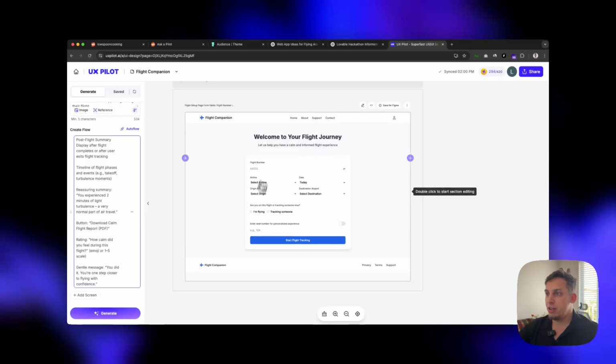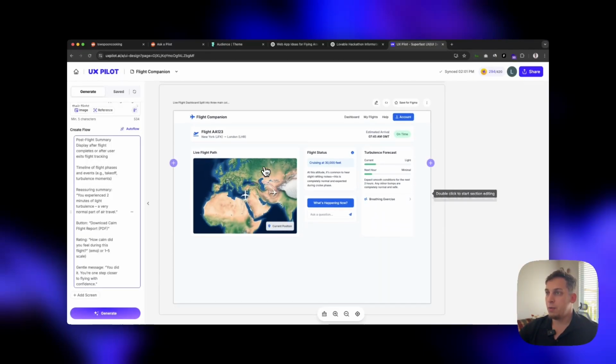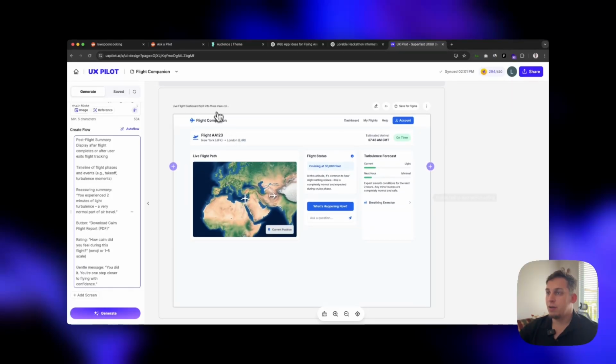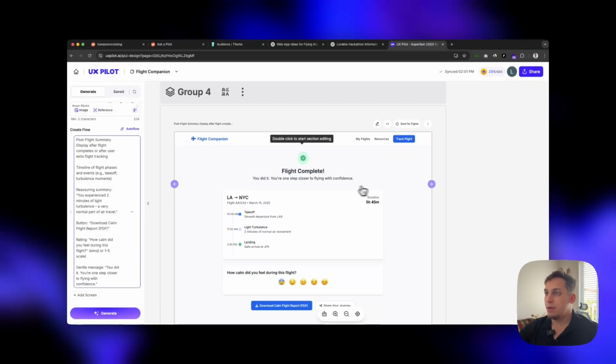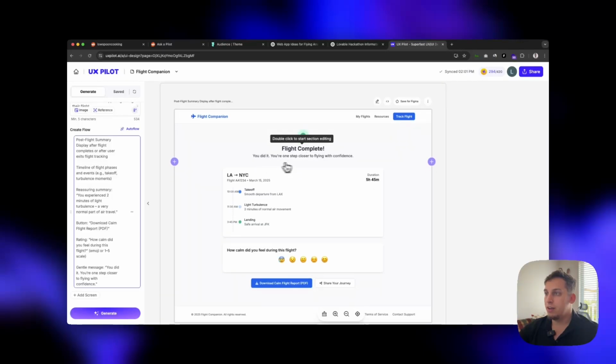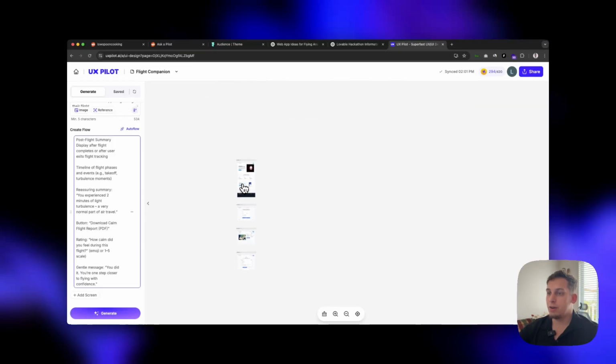So we have the second screen, right? Welcome to your flight journey. You can add your flight number, your airline, all of this. Then we have this nice little live flight dashboard split into 3 main columns, right? Just as it says. So we have the map, we have the flight status, and we have the turbulence forecast, current, light, next hour, minimal. So that's pretty nice to see. And then we have this flight complete. You did it. You're one step closer to flying with confidence. So yeah, cool. So we have these 4 different screens for now.